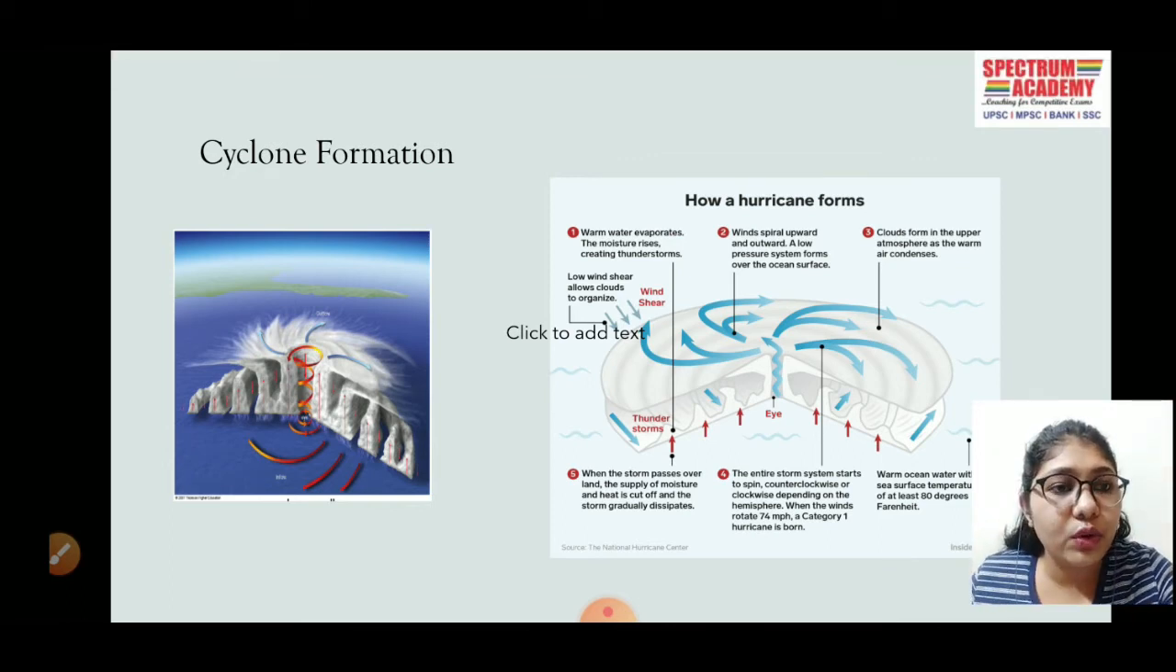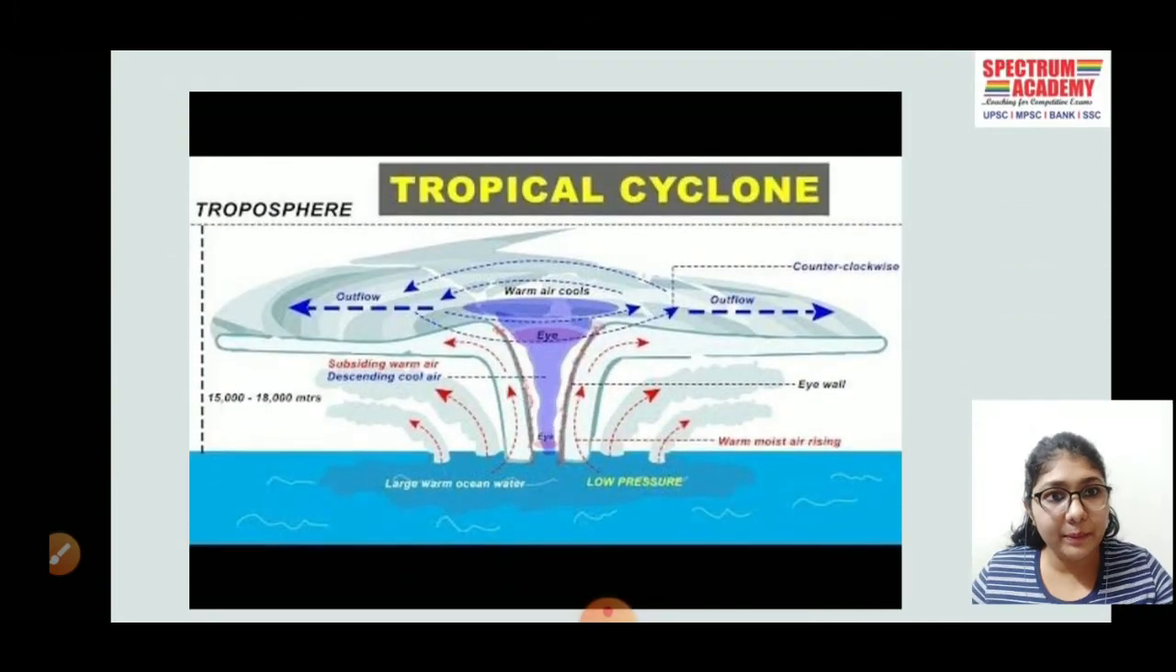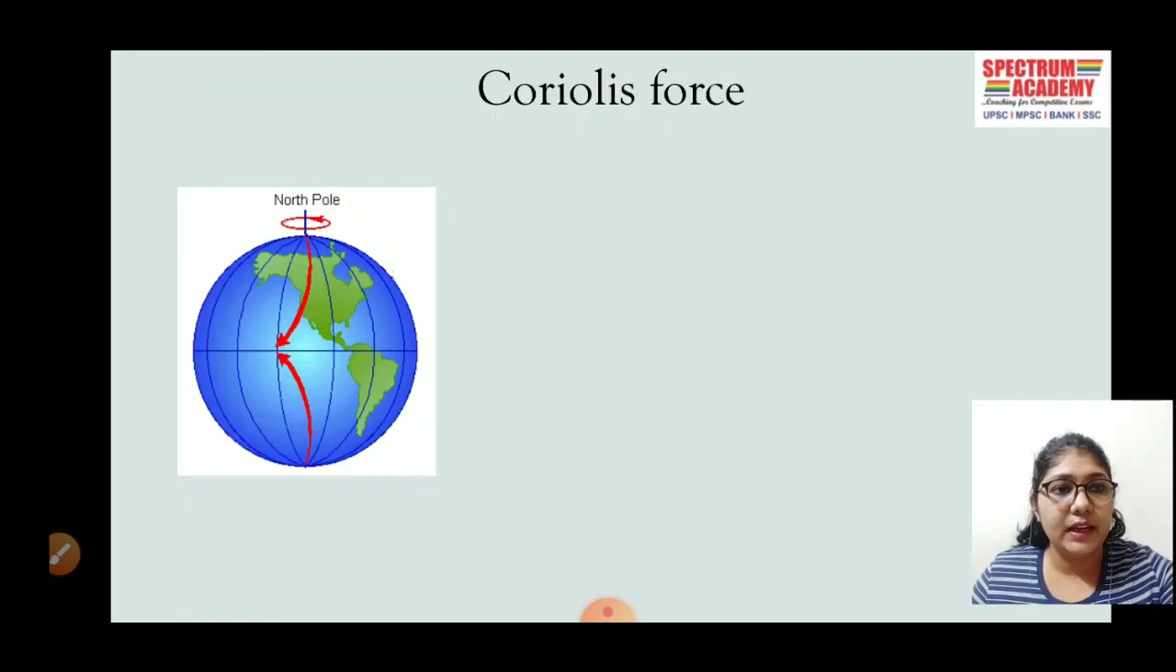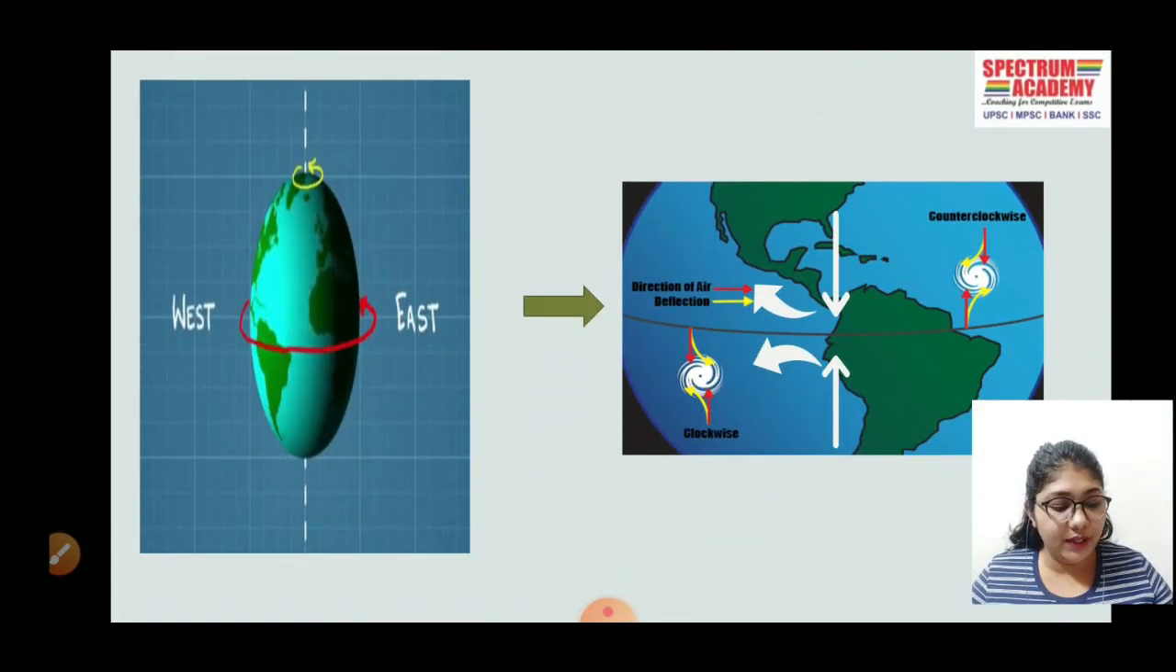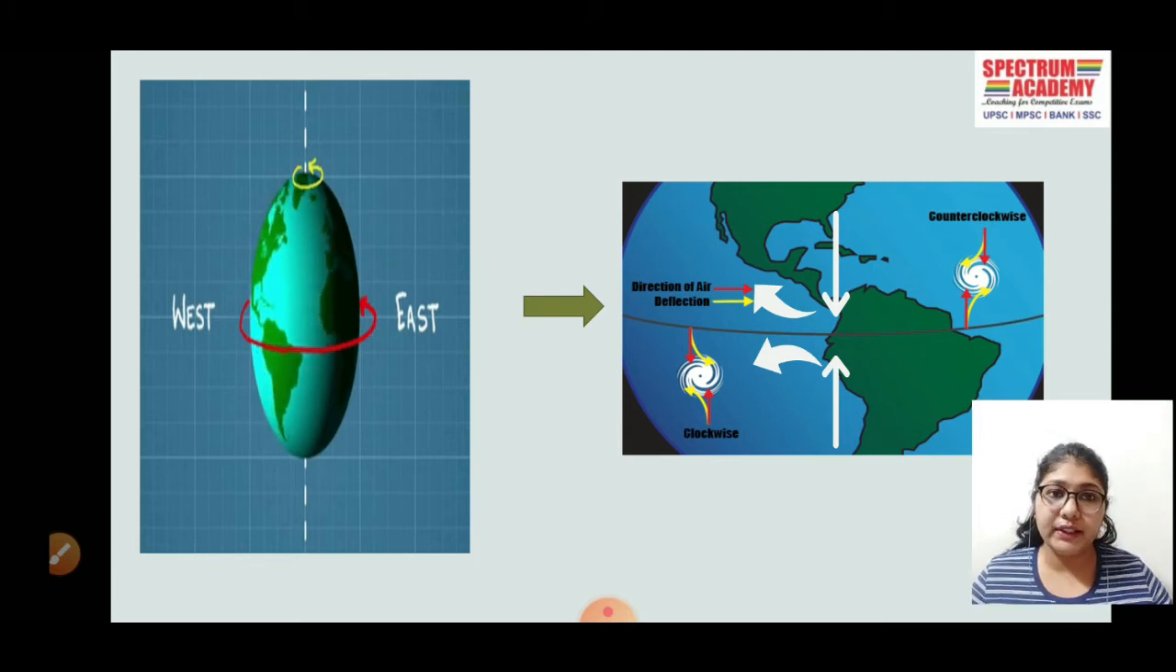Now let's look into the Coriolis force, which is very important. Then we'll come back to the topic of tropical cyclones, like how it happens. Due to the rotation of the earth from west to east, a force gets generated and it acts perpendicular to the direction of the motion and to the axis of rotation. Now we all know that the speed of the surface of the earth at the equator is much faster than the speed of the surface of the earth at the poles.